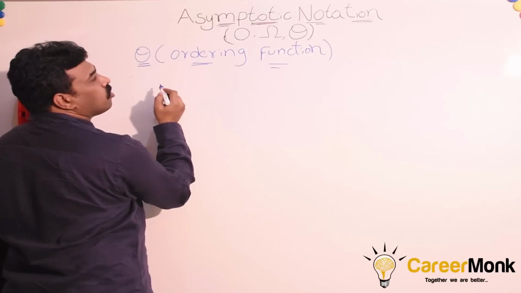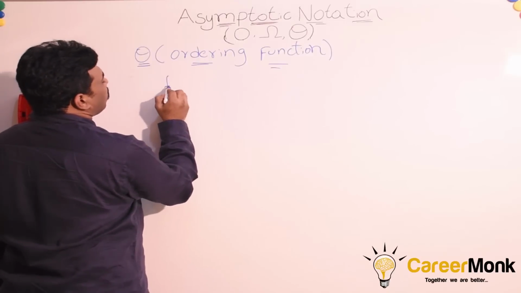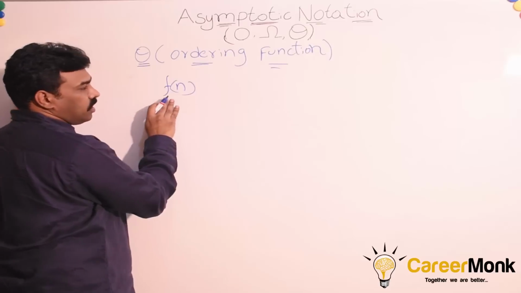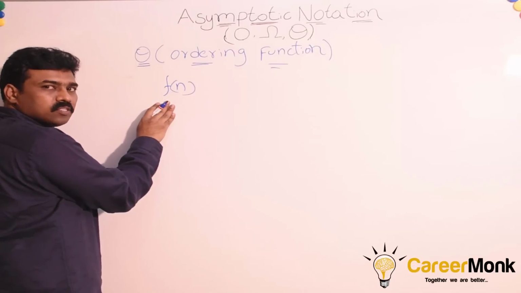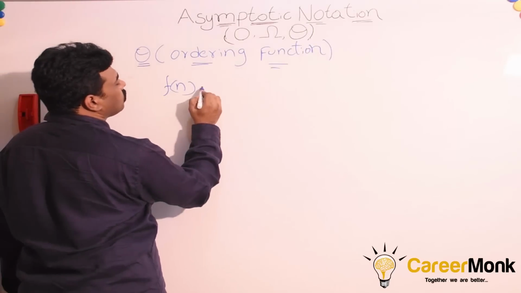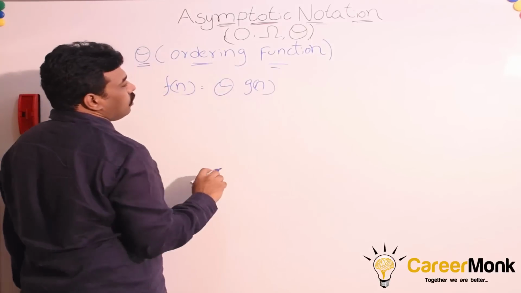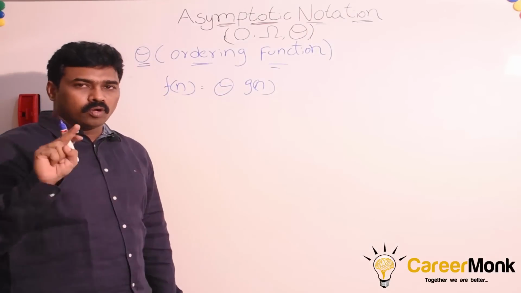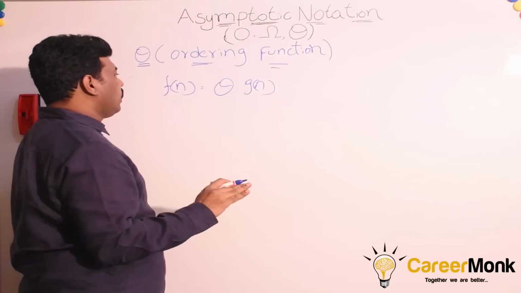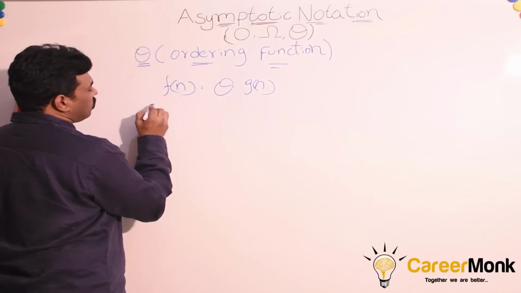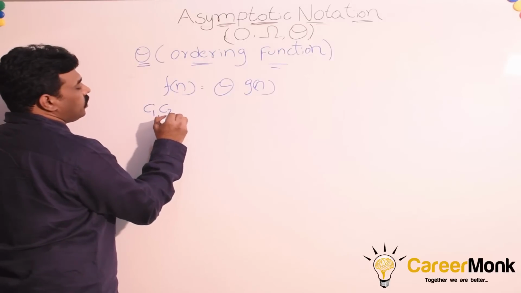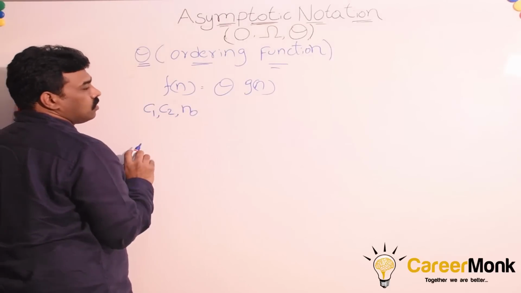Similar to big O and omega, for a given function f of n, as I said, it can be the worst case function or best case function or average case function. We say theta of g of n. In big O and omega, we try to find two constants, c and n0. But here we try to find three constants, c1, c2 and n0.